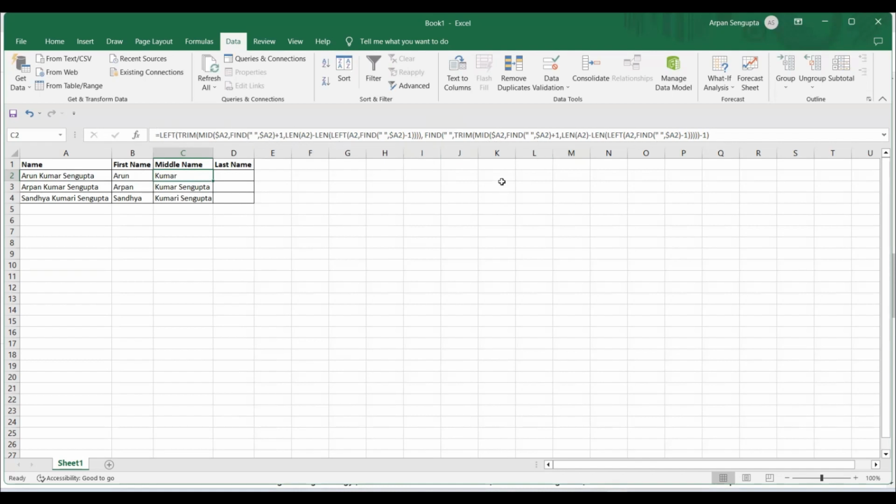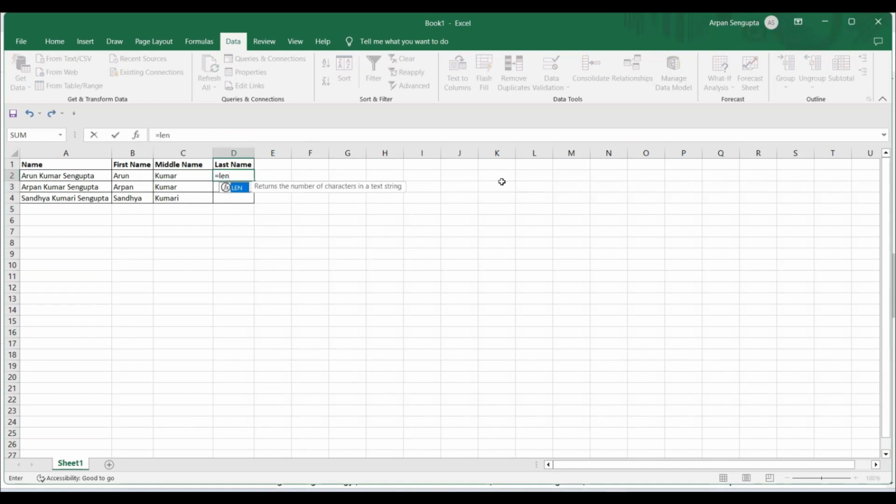If you try to decipher it, it will be very, very difficult for you to understand, right? But I have broken it so that it is easier for you to understand. Now you can do that. And let's see. Yeah, this is working. Once again I'll check if the length is perfect or I have to use a trim. So this length is 5, this length is 5, this length is 6. And we can manually see that Kumar's length is 5, so that is perfect.